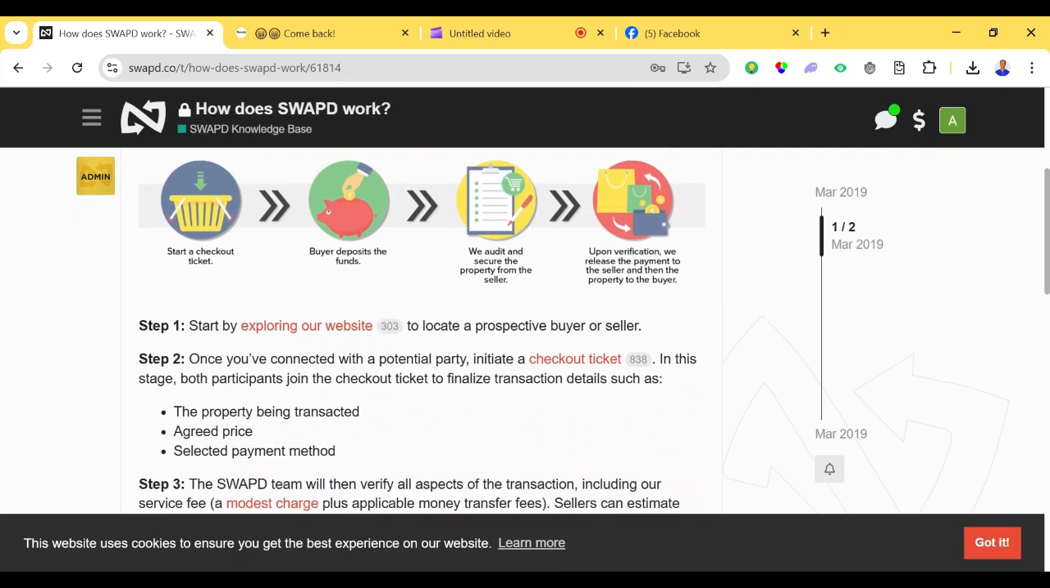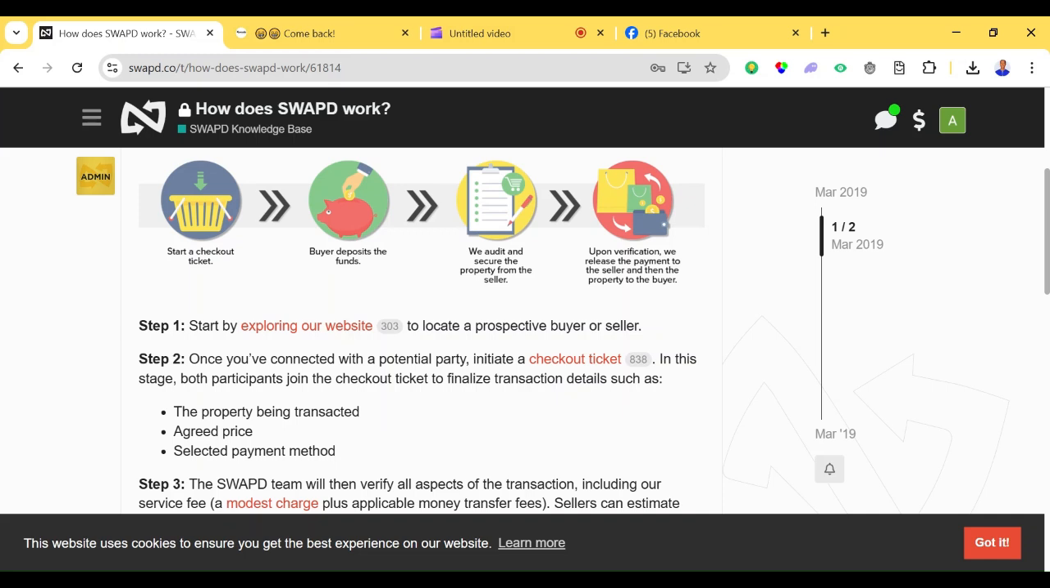Start by exploring our website to locate a prospective buyer or seller. Once you have connected with a potential party, initiate a checkout ticket. In this stage, both partners join the checkout ticket to confirm transaction details such as the property being transacted, the agreed price, and the selected payment method. Just like Fiverr, whenever a buyer places an order, Fiverr serves as a middleman for securing the job and the payment. So that's how Swapday also works.